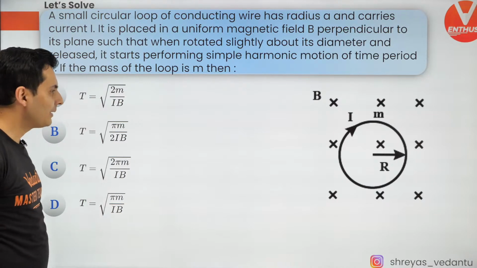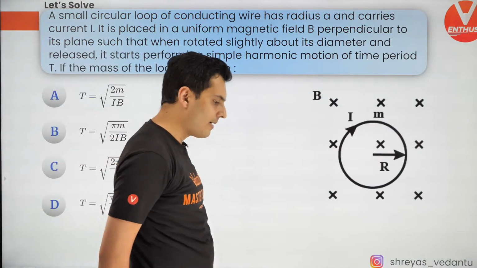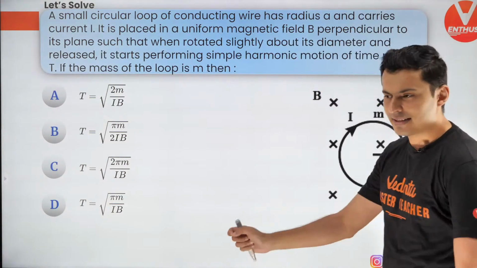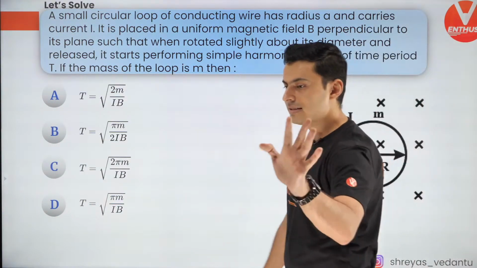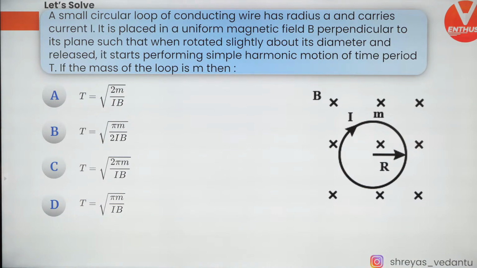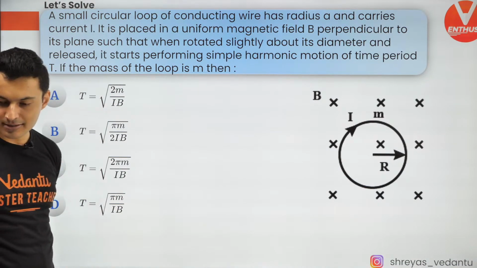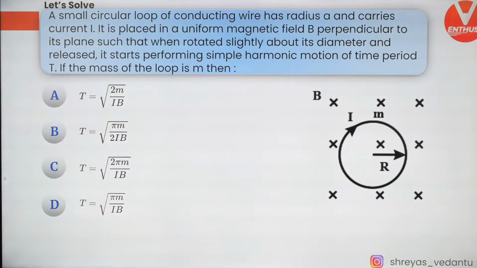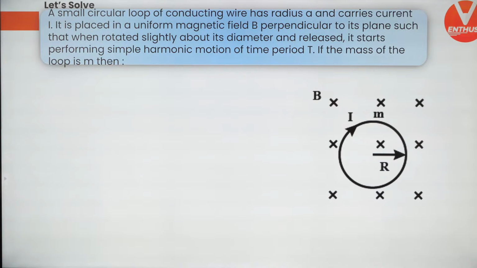I'm giving you some time because I know this question is going to take a bit of time, maybe 30-40 seconds. So take that time. Let's see how many of you are going to do this. Some of you are saying C, then A, Aditya saying C. Well, I'll tell you what, let's do this. Forget the options.